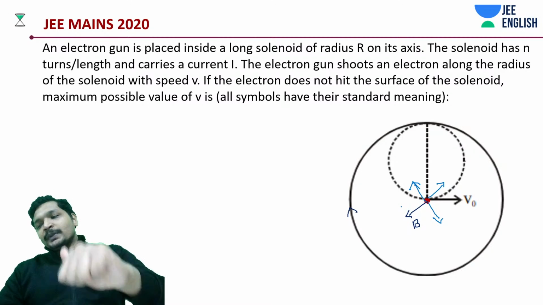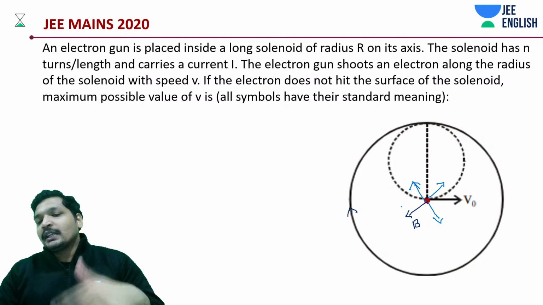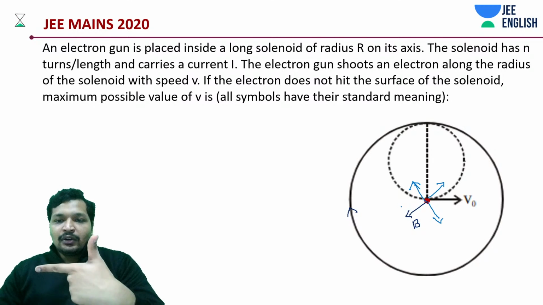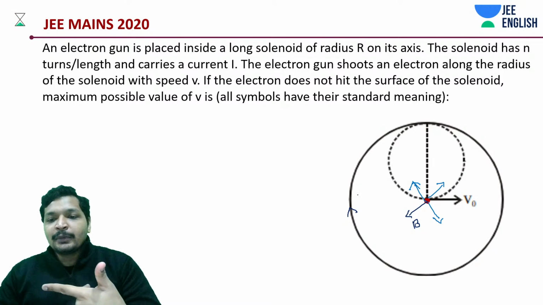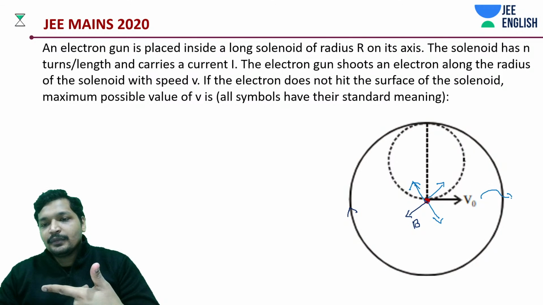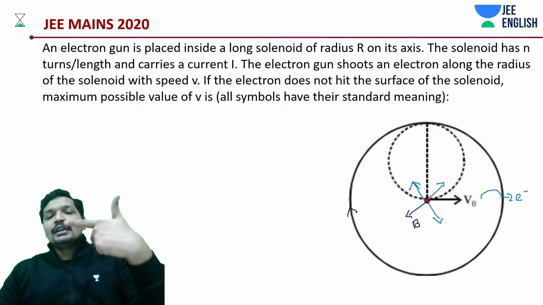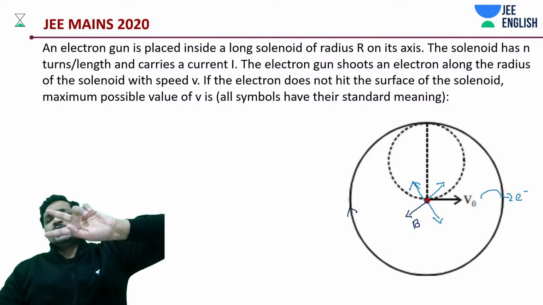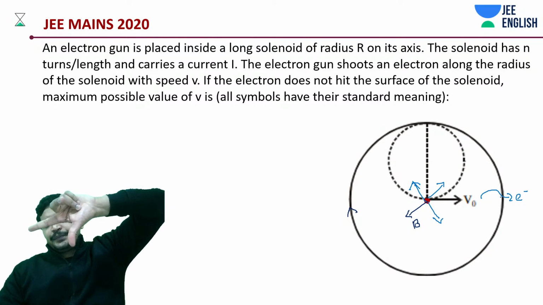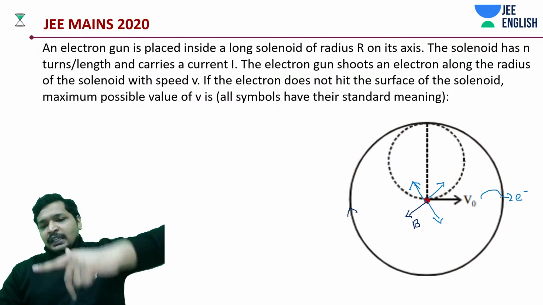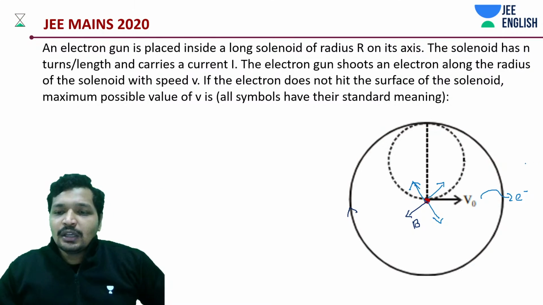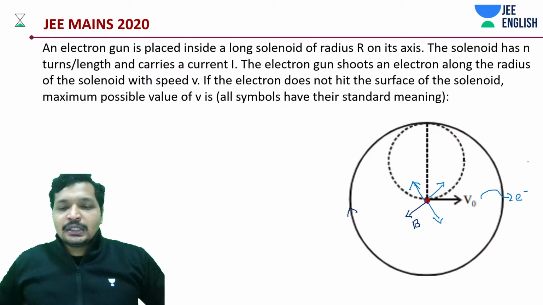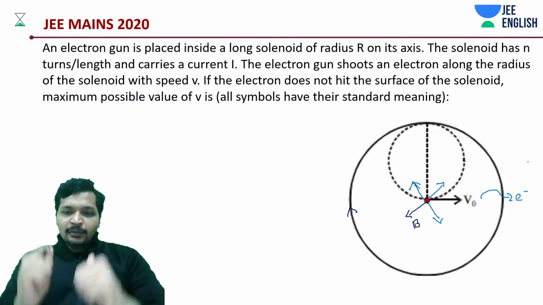Imagine the B to be outside the plane or inside the plane. In this case, probably inside the plane, I guess, right? It should have been inside the plane because this is an electron. That means it should be opposite direction to this. Whatever. Now in this case, what you are supposed to intuit is field is perpendicular to the plane.